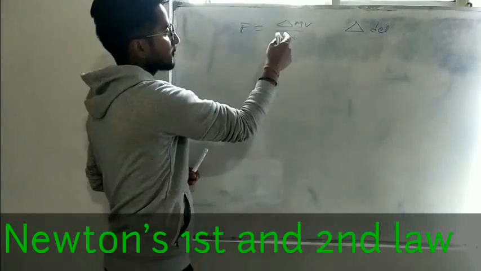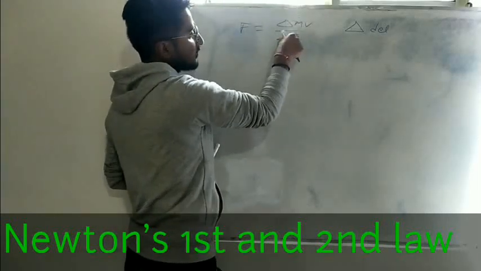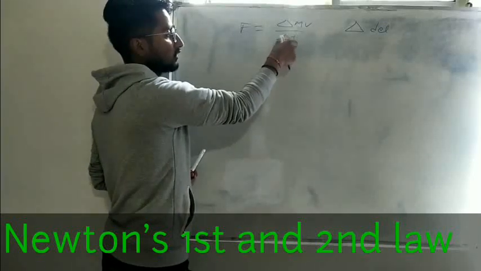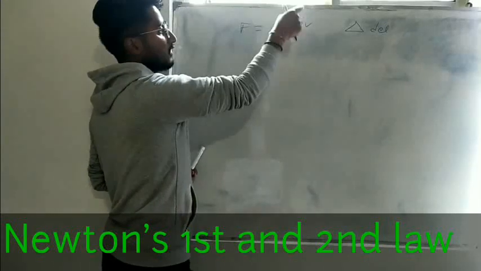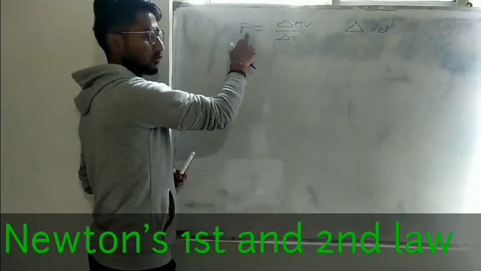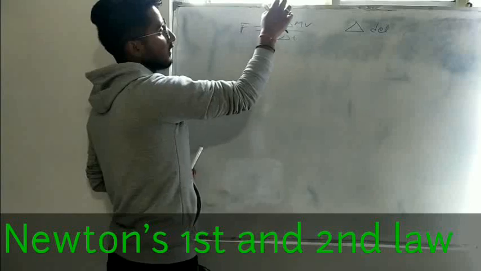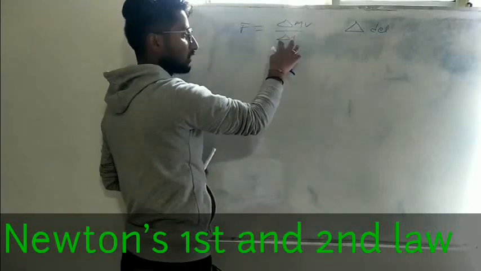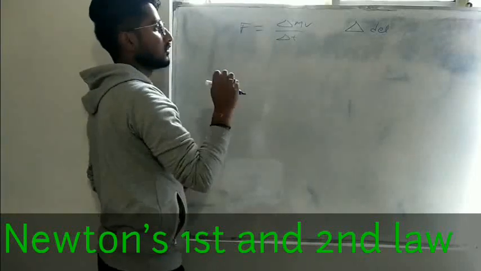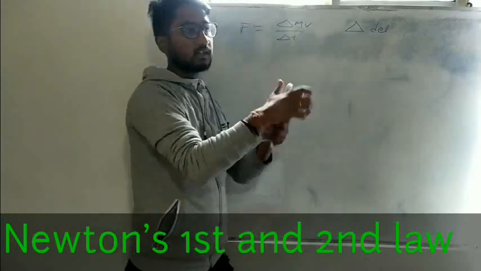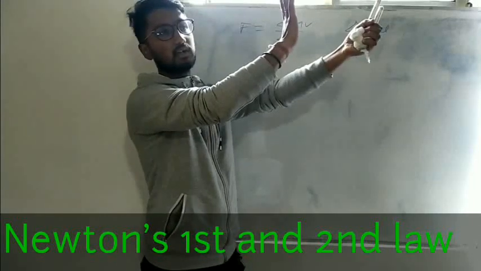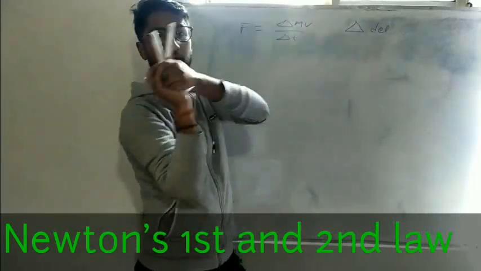If this time interval is very short, then the impact of force will be large. If the change in momentum takes place over a longer time, then the impact of force will be a little less. So suppose we want to take a catch. In order to feel less pain in our palm, we try to increase the time of impact. That's why we withdraw our hands.